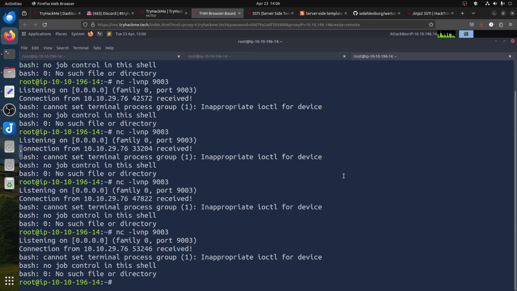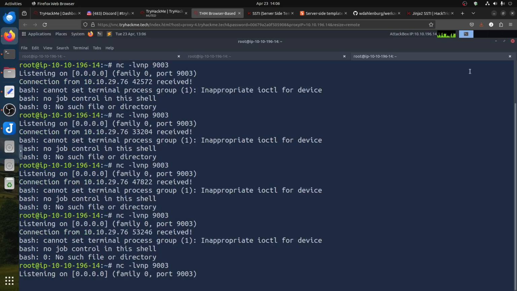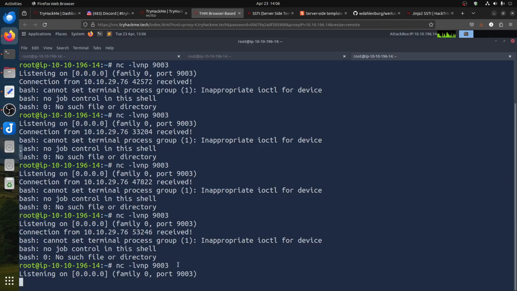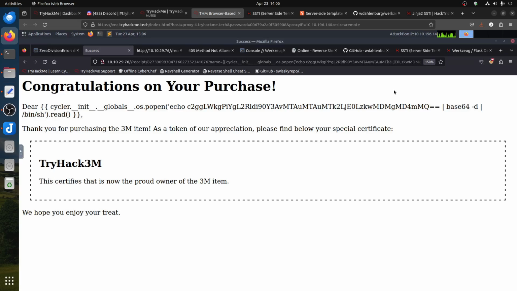No such file or directory. Really? No, sh doesn't work at all.